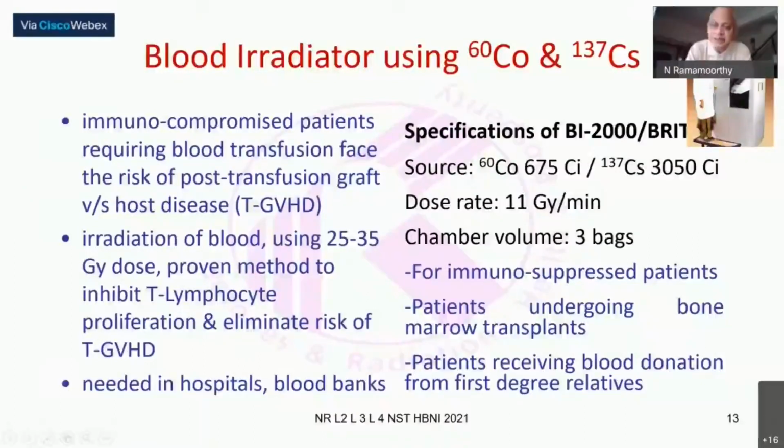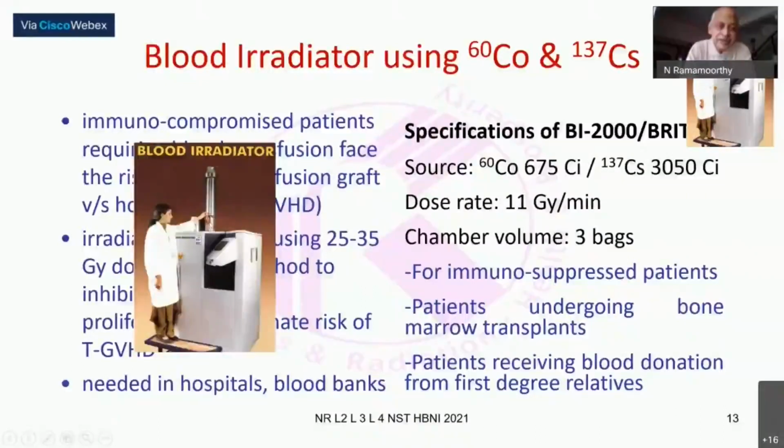This is the kind of system, and for example, I can show it here. This is the chamber, and then the material will go down here. This is a well-shielded area where the radioactive source is, and the source can be cobalt-60 of about 700-800 curies, or cesium of about 2,000 to 3,000 curies. They give a radiation dose rate of about 10, 11, 12 gray per minute. You can keep up to 3 bags, and if you irradiate for 2 to 3 minutes, that gives this dose, and then the blood can be used for the transfusion.